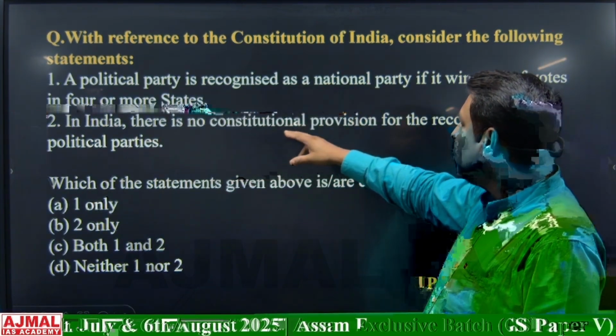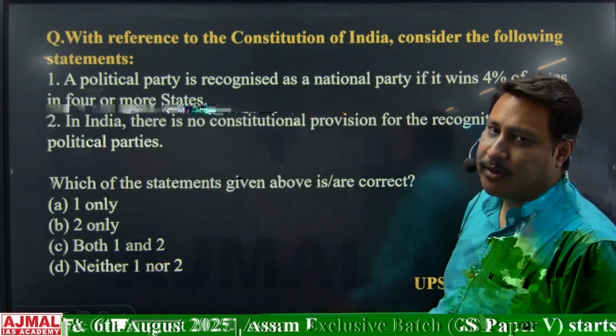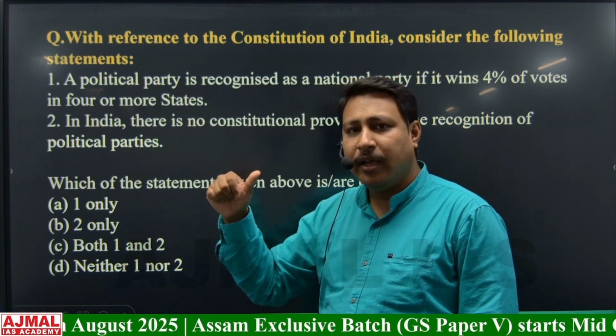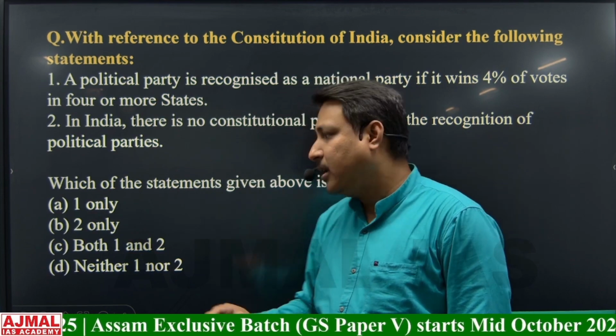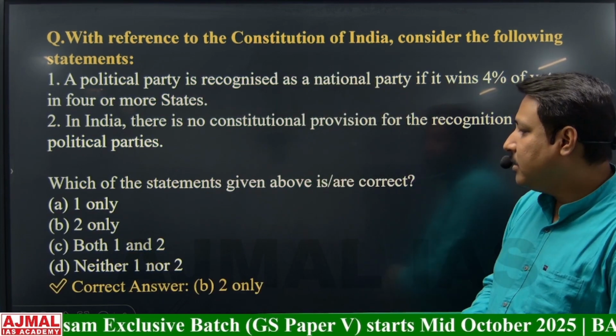In India, there is no constitutional provision for recognition of political parties. Obviously, the Constitution has not said it. Where is it stated? In RPA 1951, Section 29A. So the correct answer will be option B.